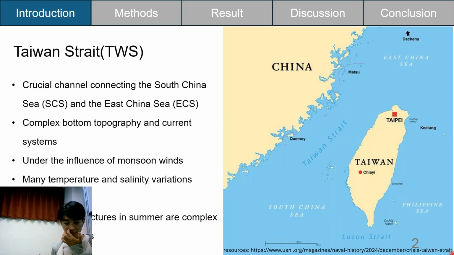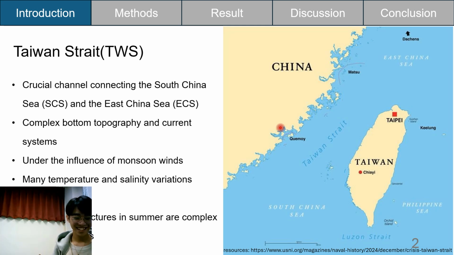Then talking about the introduction part, here you talk about these complicated issues where you have complex topography, monsoons, currents, but we don't see any of these here. We see only Taiwan Strait. So that was a little bit funny because there are a bunch of papers for the topography, for the currents, for the monsoon winds, and you can even add your own cartoons, but you didn't do that. I hope that you can improve this next time.